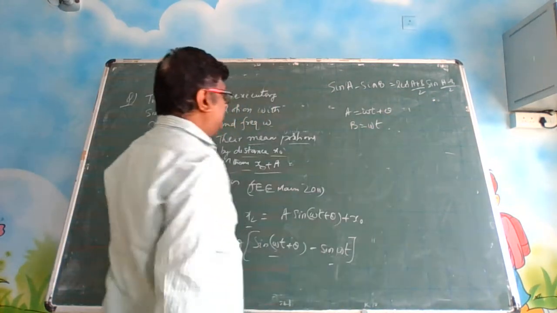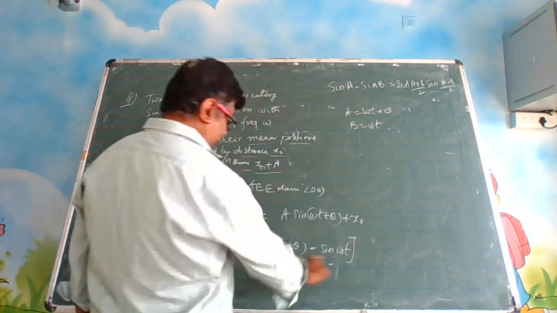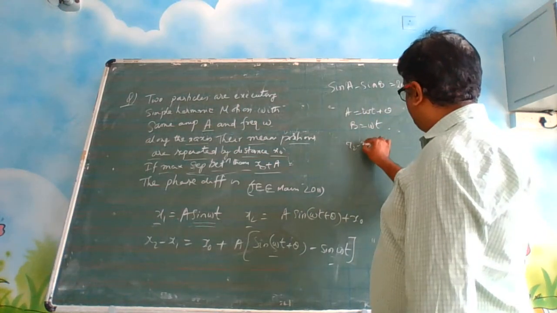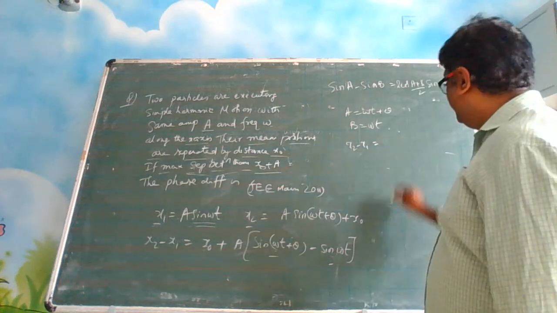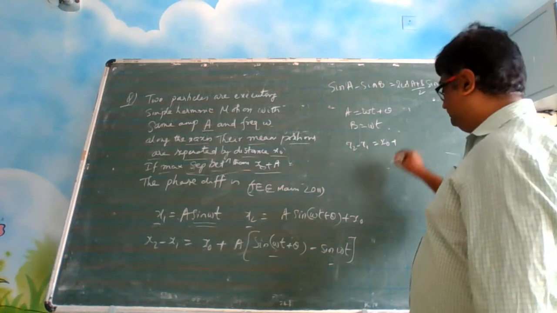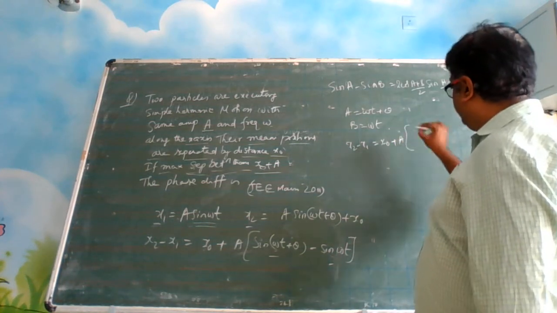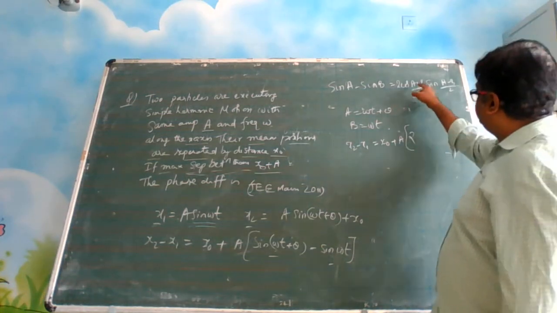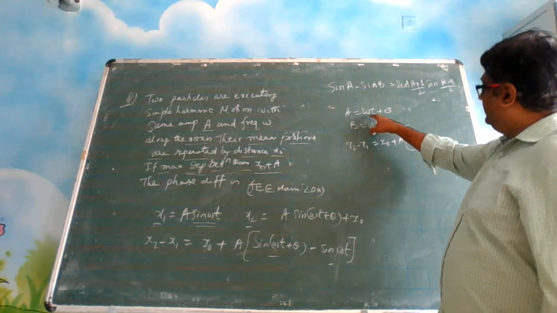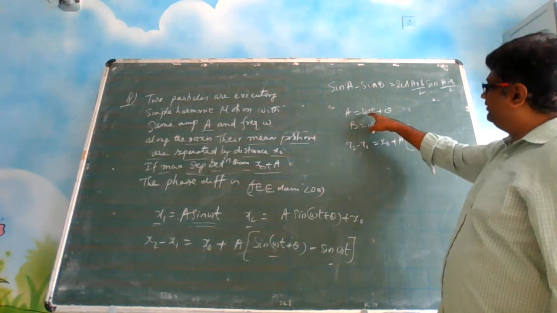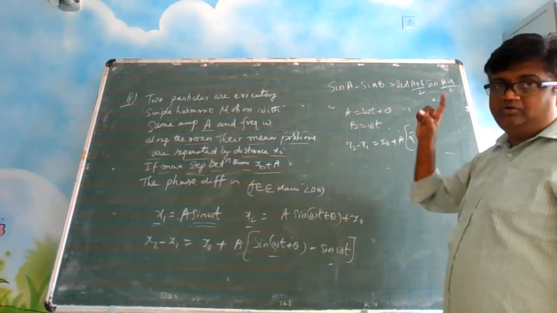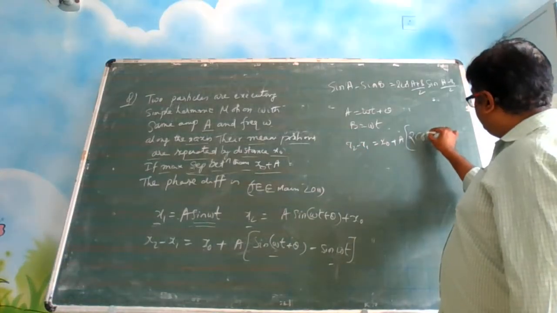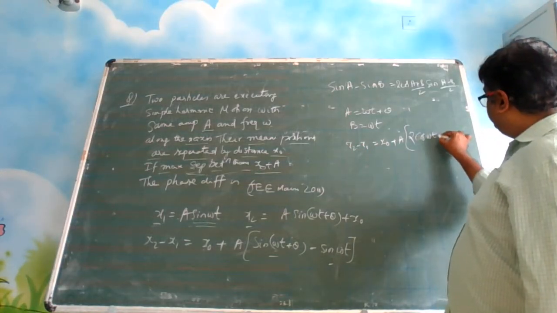So this expression now becomes, I will write it here, x2 minus x1 is equal to x0 plus a multiplied by 2 into cos of (A plus B)/2. A plus B, you are getting 2 omega t, divided by 2. So this becomes cos of omega t plus theta by 2.